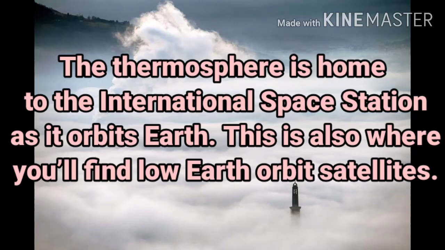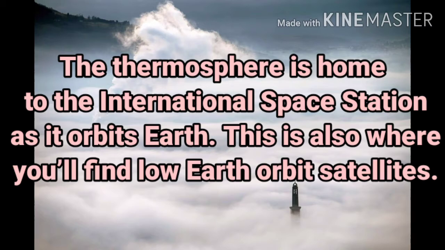Students, the thermosphere is much thicker than the inner layers of the atmosphere. If you compare it with the troposphere, stratosphere or mesosphere, the thickness of those layers is less than the thermosphere. But the thermosphere is not nearly as thick as the exosphere.